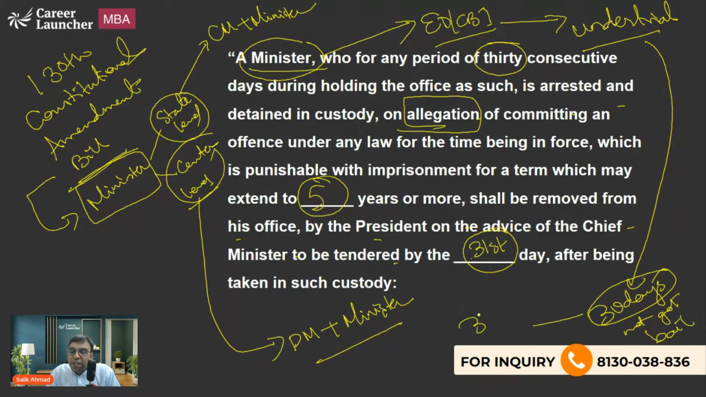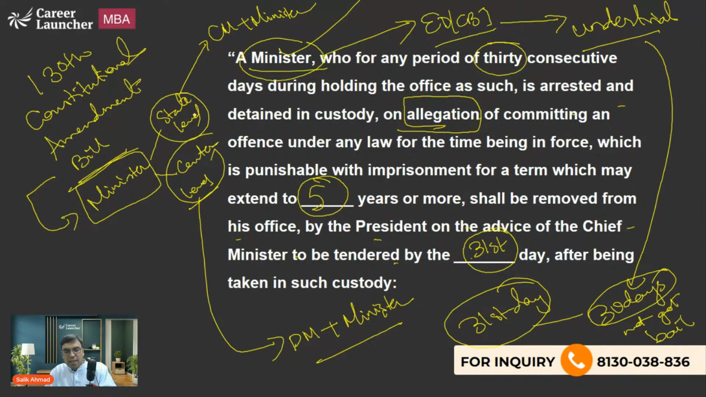So on the 31st day, this person will be removed as the minister. This minister means a chief minister of a state, any other minister of a state, or at the union level, a prime minister or any other minister. That is what you should be knowing about. Okay? I hope it is very much crystal clear.